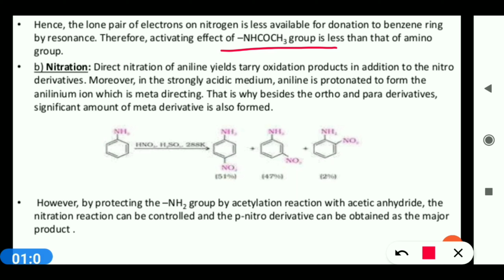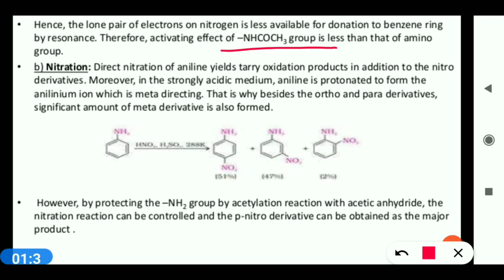Next reaction is the nitration reaction. Nitration of aniline with nitrating mixture, that is concentrated HNO3 and concentrated H2SO4, is not very successful because of high activation of the ring due to the presence of the amino group.